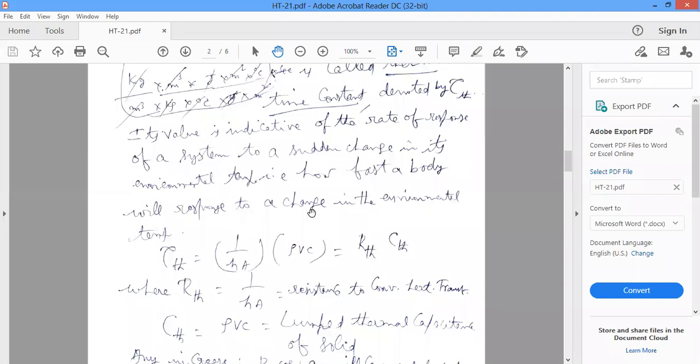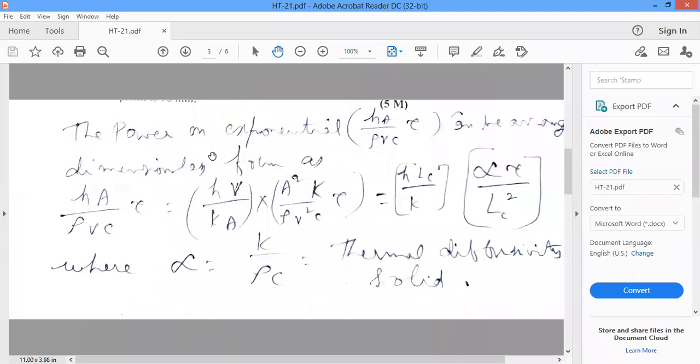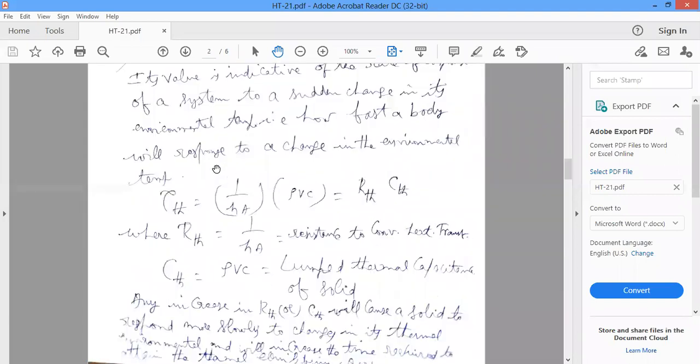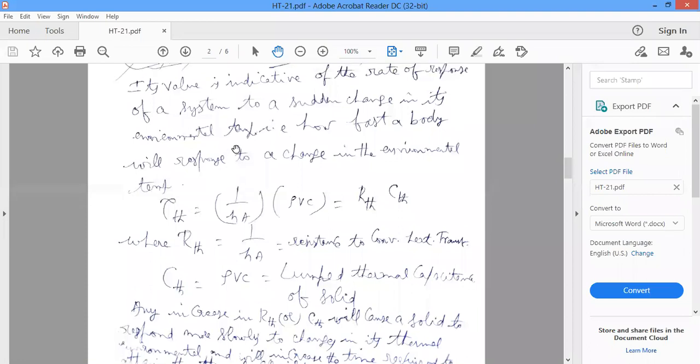For example, if we heat a body, in the case of heat treatment of metals, after heating the metals you have to quench them into a liquid or any quenching media. If you suddenly put a body in its environment, how fast will it respond to the change in environmental temperature?